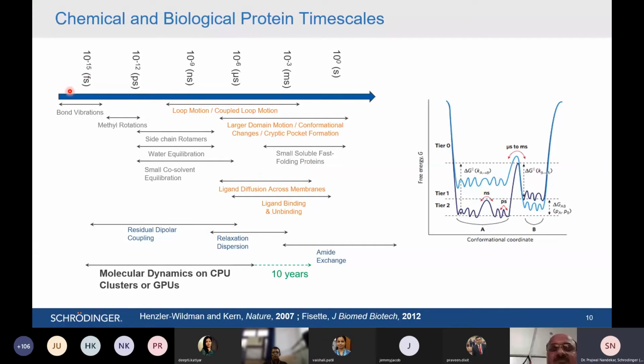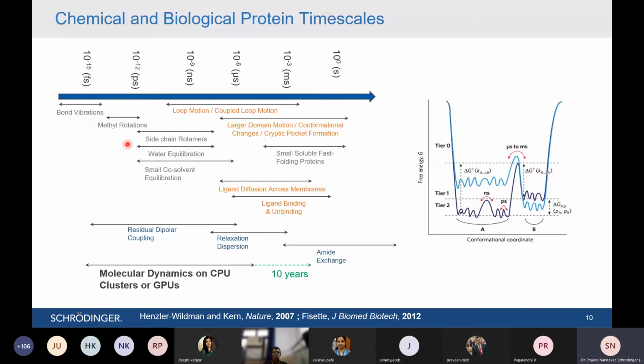Imagine on this x-axis a time scale starting from femtoseconds to, let's say, seconds. And there are various biological or chemical phenomena which you want to observe. For example, bond vibrations, which are how bonds are vibrating, need to be observed on the femtosecond time scale, because in the actual environment they happen on that scale.